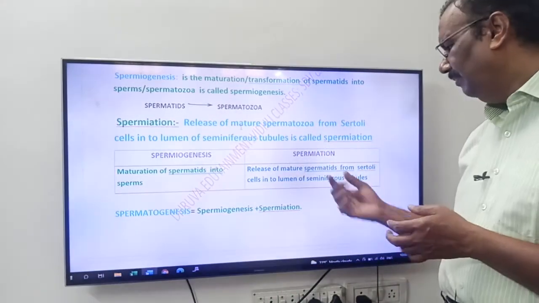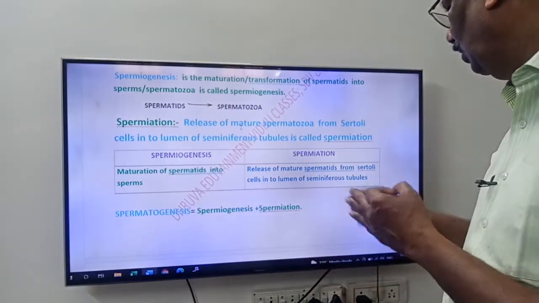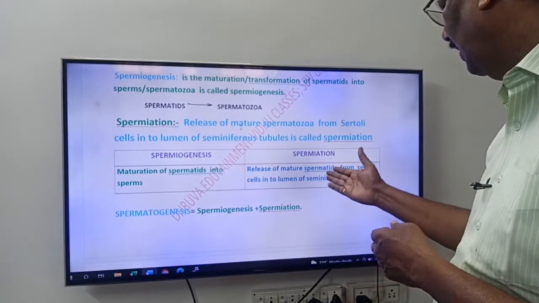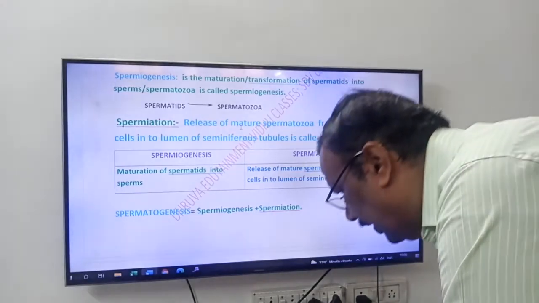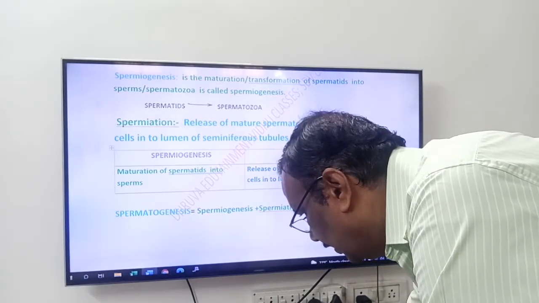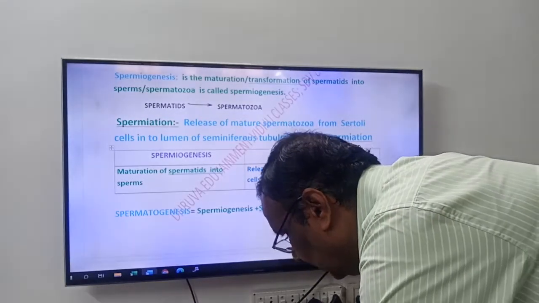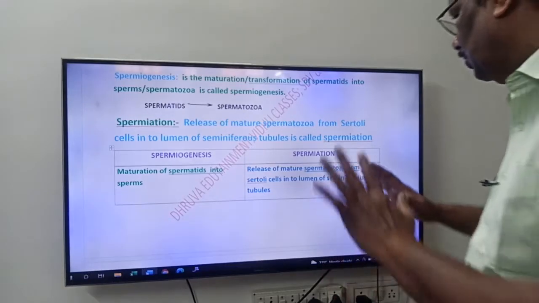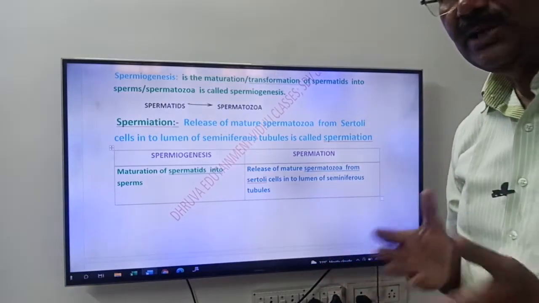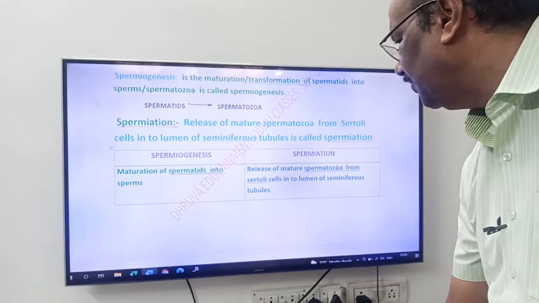Release of mature sperms or spermatozoa from Sertoli cells into the lumen of seminiferous tubules. Here don't say mature spermatids, you have to say mature sperms or spermatozoa. Both are the same. This is called spermiation.